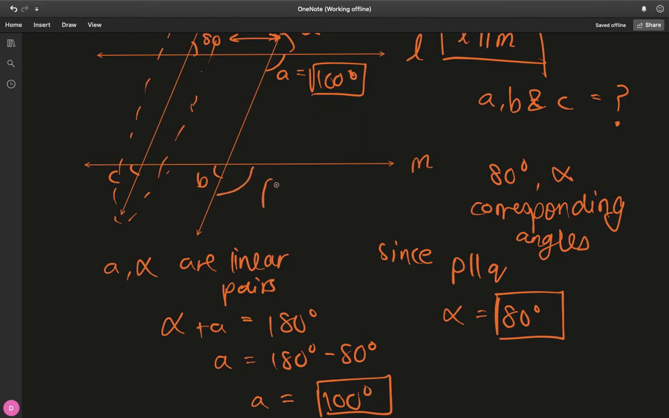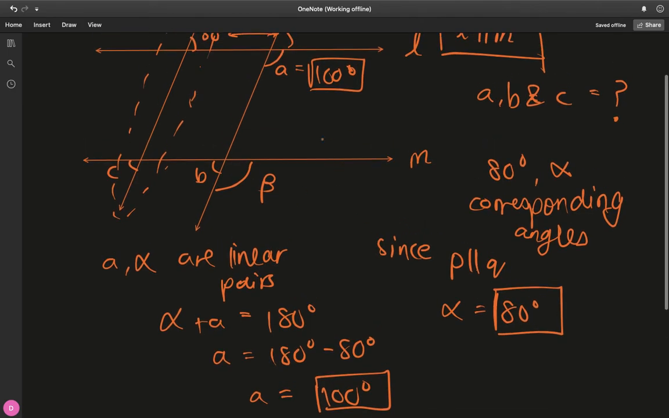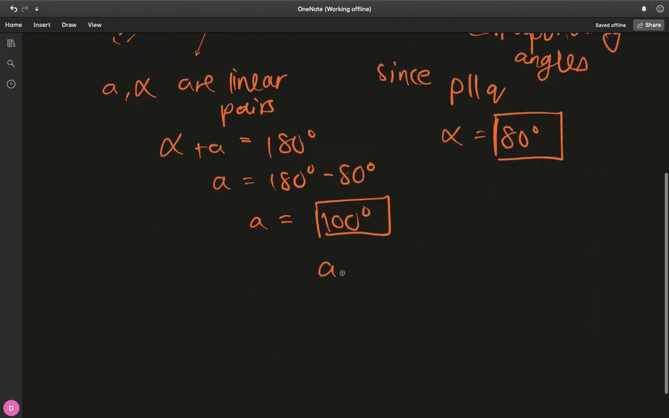Call this angle beta. Notice that A and beta are again corresponding angles, because if you drop down where A is, you have beta just one floor down. So they're almost like neighbors, you can say in one way. So A and beta are again corresponding angles.